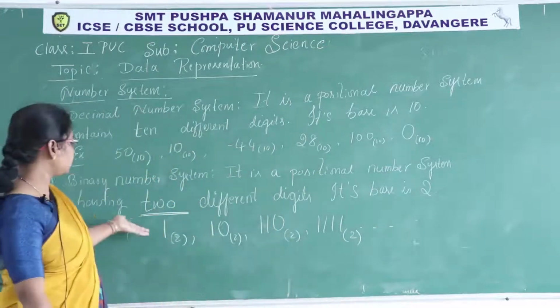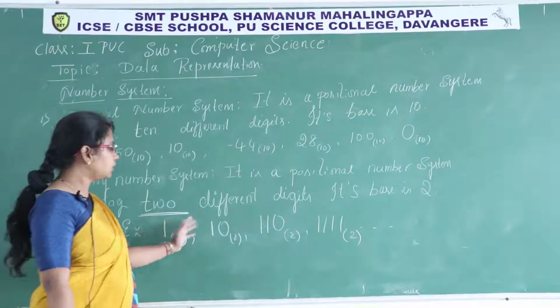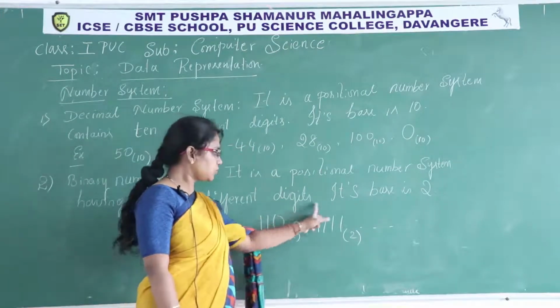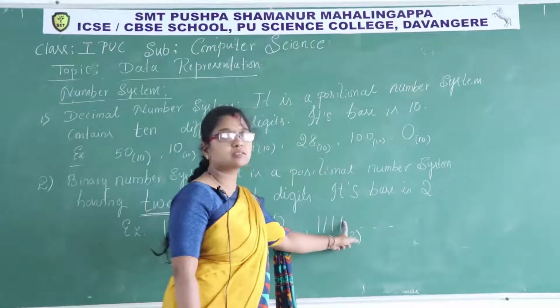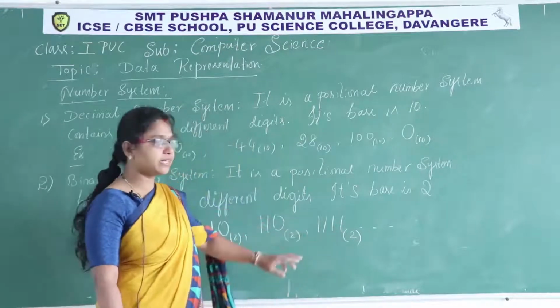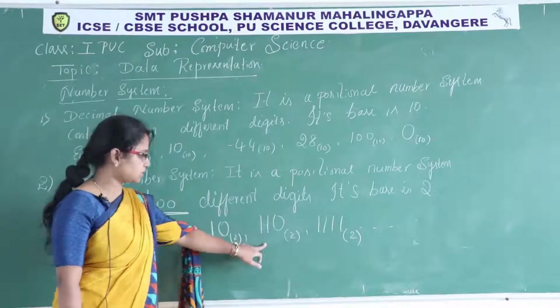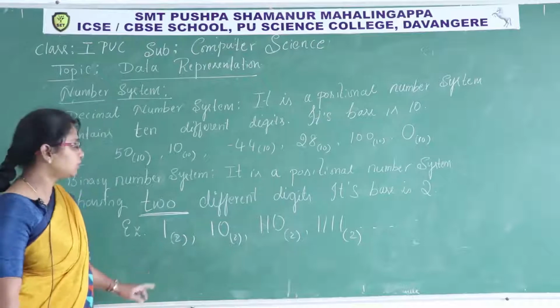These are the examples for binary number system. All these numbers having ones and zeros, and each figure represents some quantity. 1, 1, 1, 1 means in decimal it's 15. I will show you how to identify which number it is. Okay. Next.